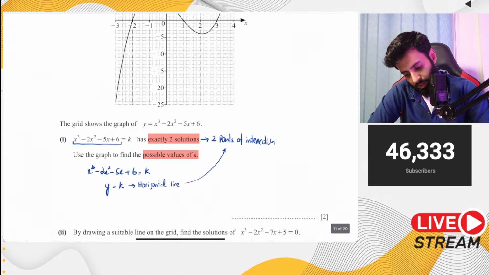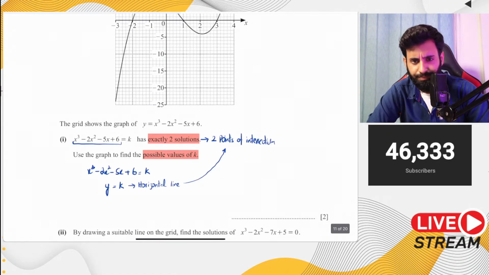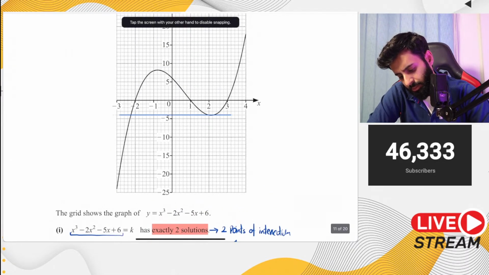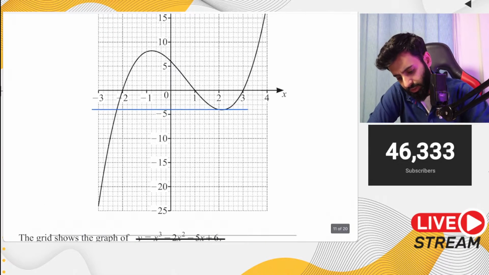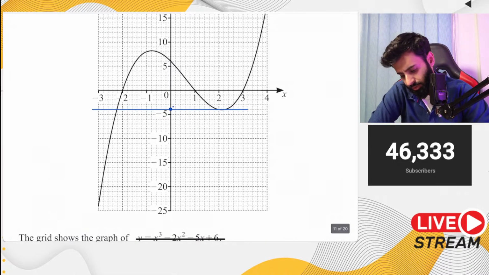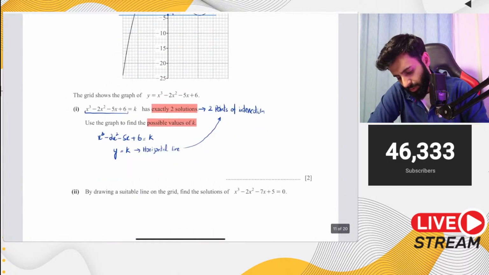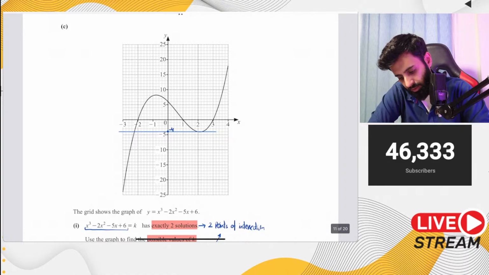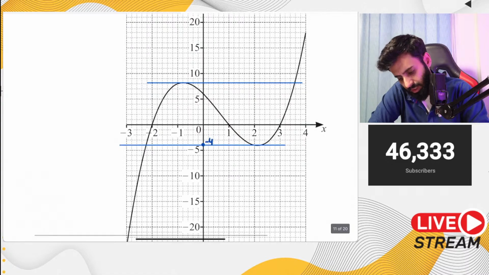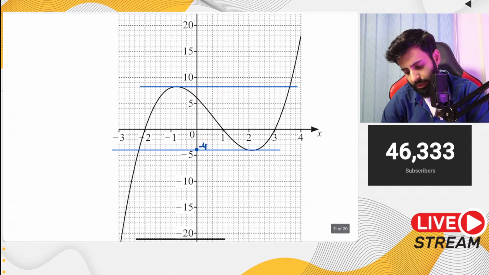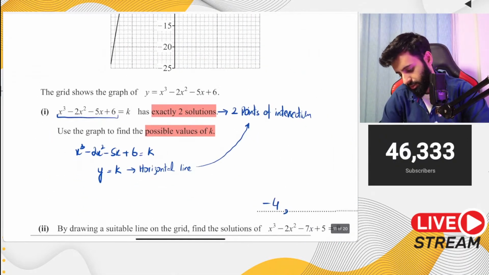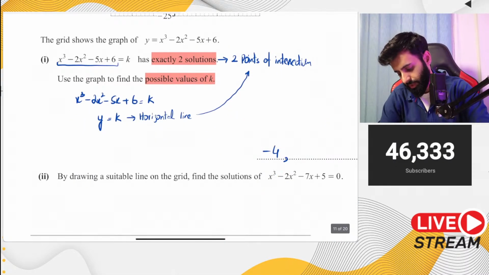Okay. So one possible value where I can make a horizontal line and get 2 points of intersection is this, and this is minus 4. Okay. So here we have minus 4. And then there is another point where if I make a horizontal line, I get 2 points of intersection, and that line is slightly above 8, but I think even if we write 8, we'll get away with it because there's no way to figure out the exact value, so I'm going to go with 8. So minus 4 comma 8.